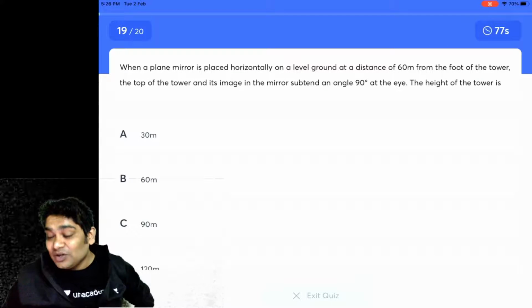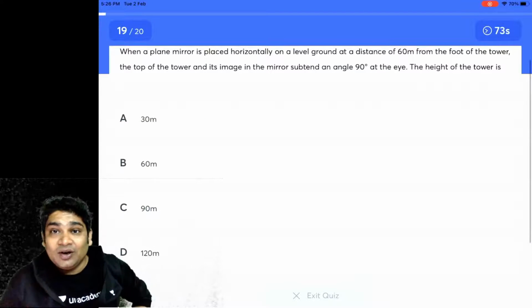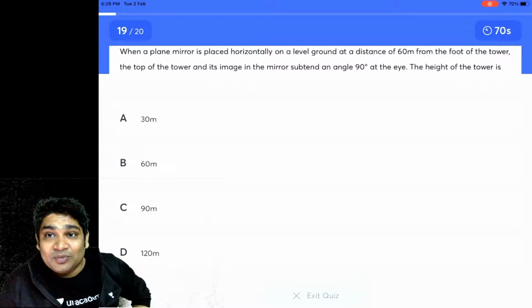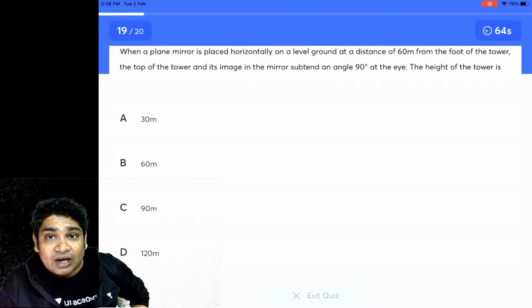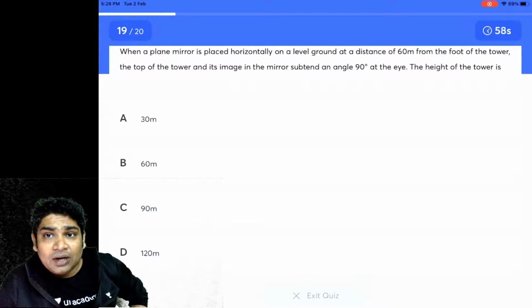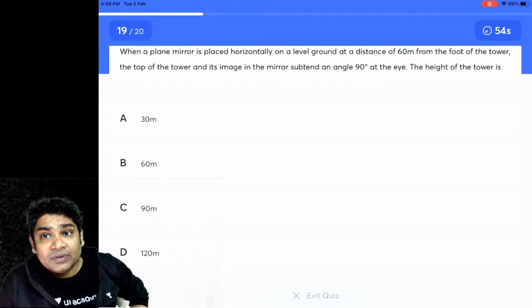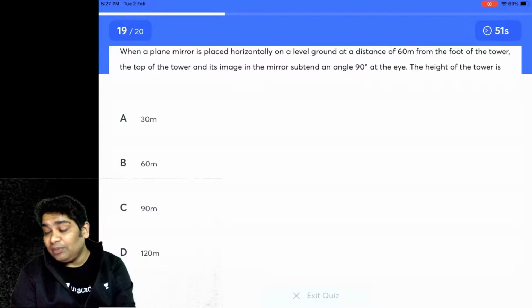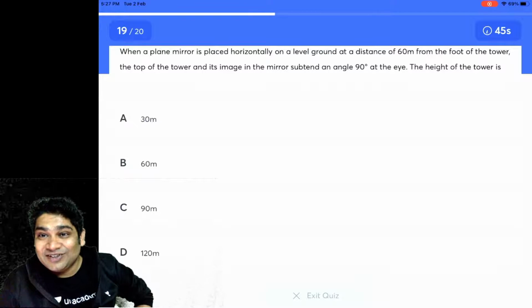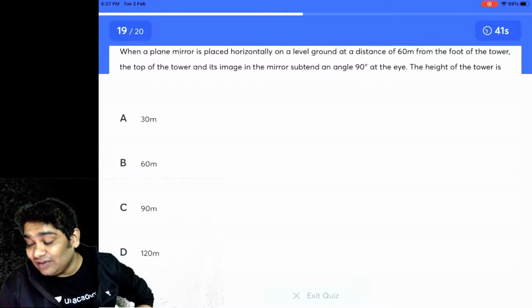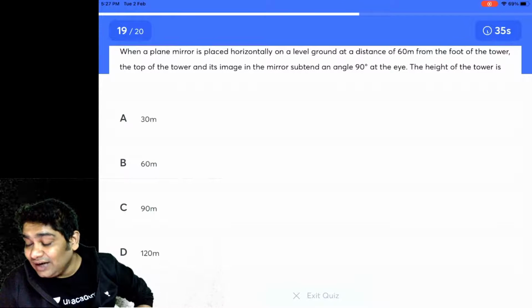Second last question. Right. So when a plane mirror is placed horizontally on a level ground at a distance of 60 meters from the foot of a tower, the top of the tower and its image in the mirror subtend an angle of 90 degrees at the eye.